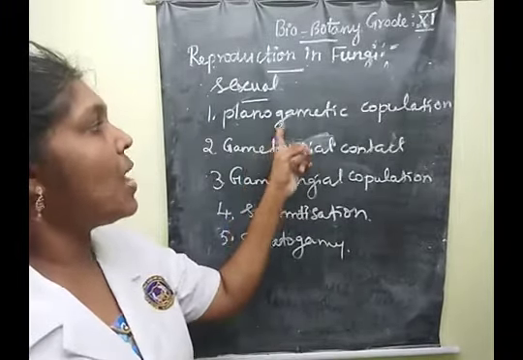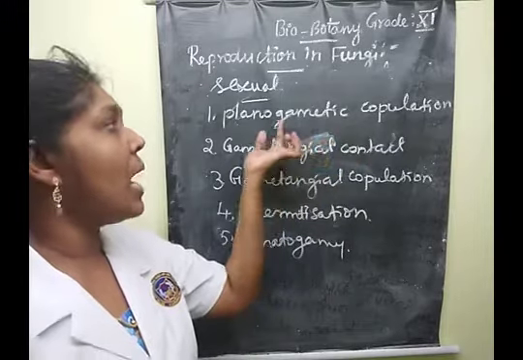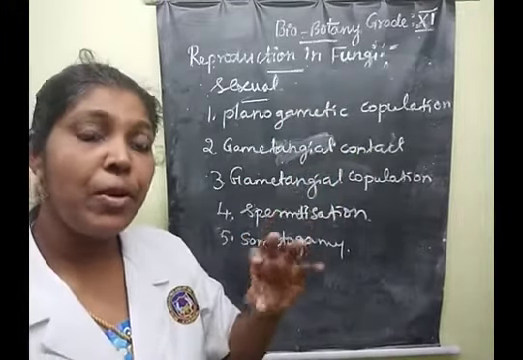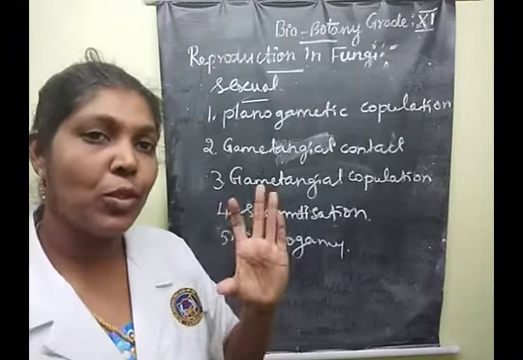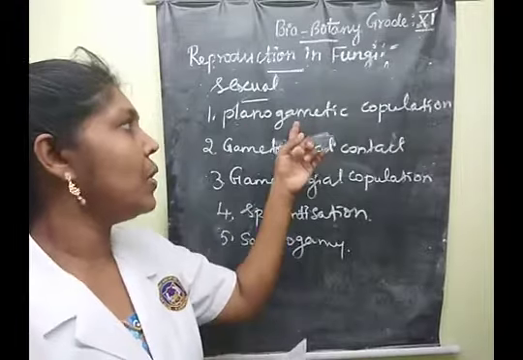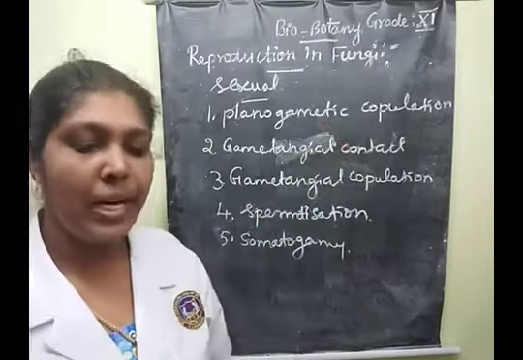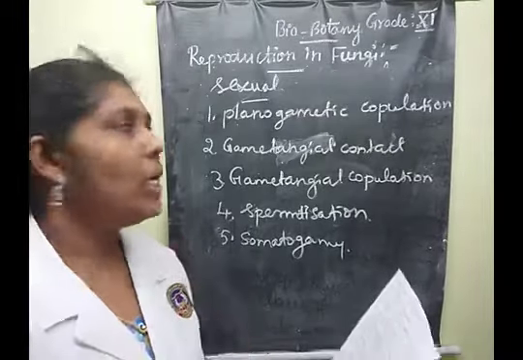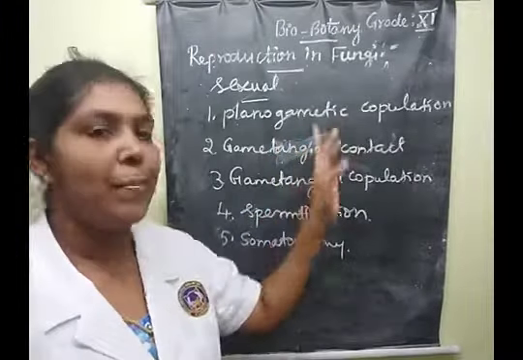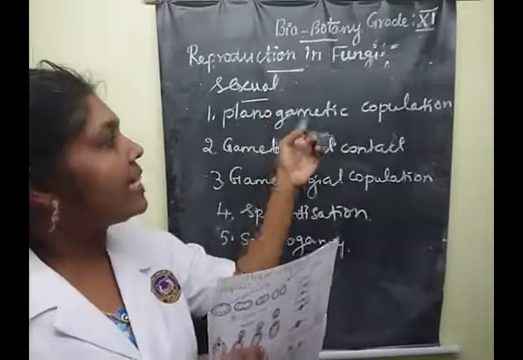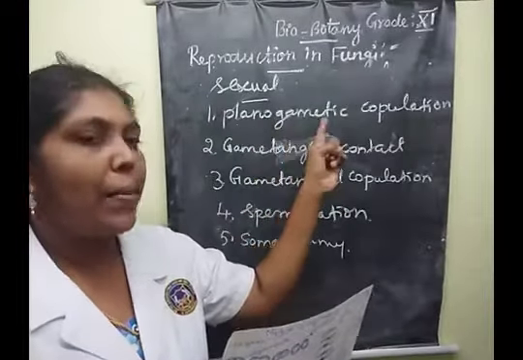First one is planogametic copulation. Planogametic copulation means the fusion of motile gametes. Clear? So that is called planogametic copulation. The fusion of motile gametes is known as planogametic copulation. Understood, children? Yes.